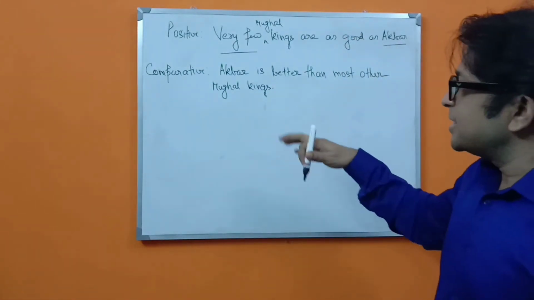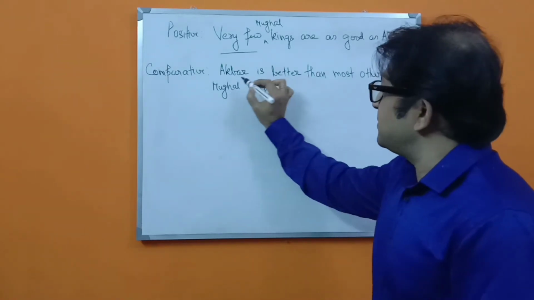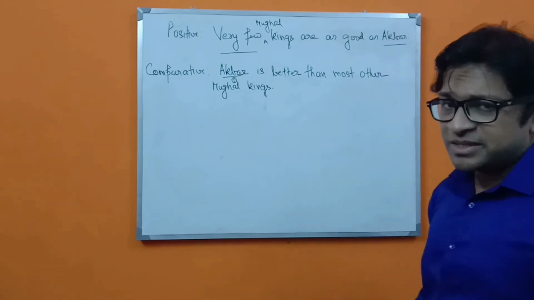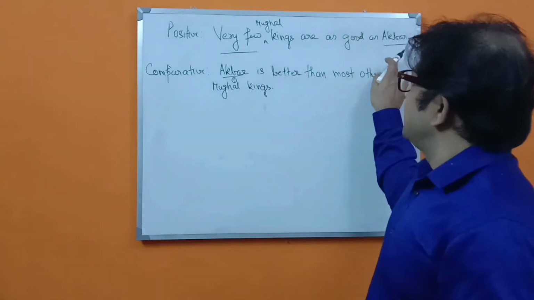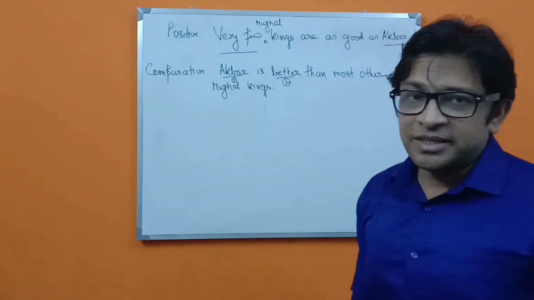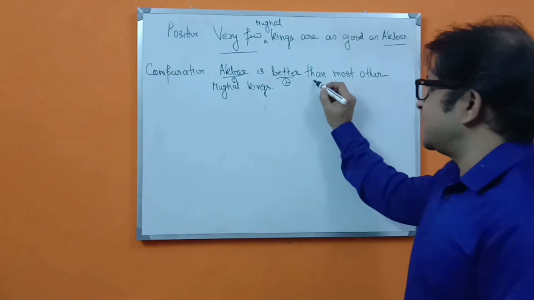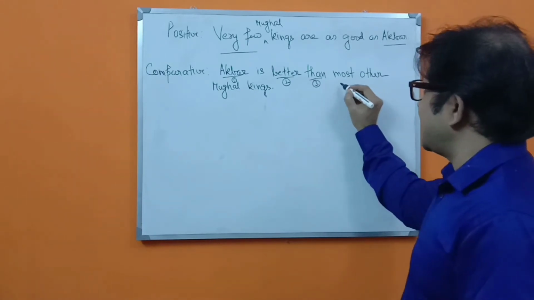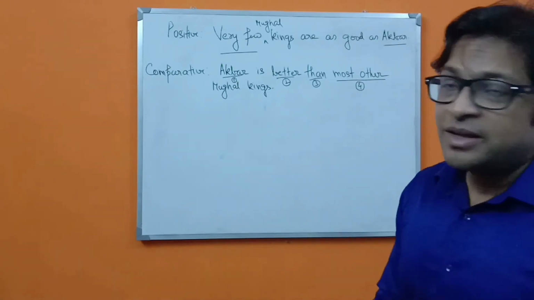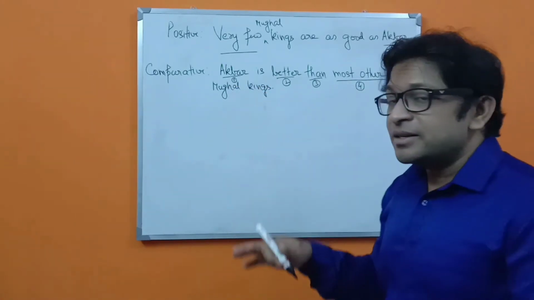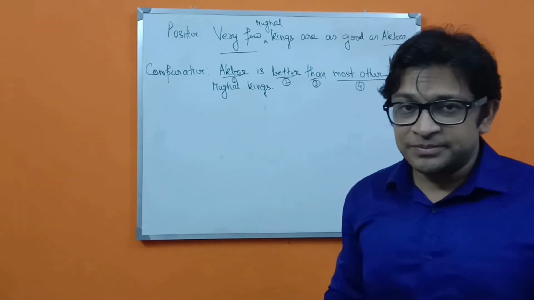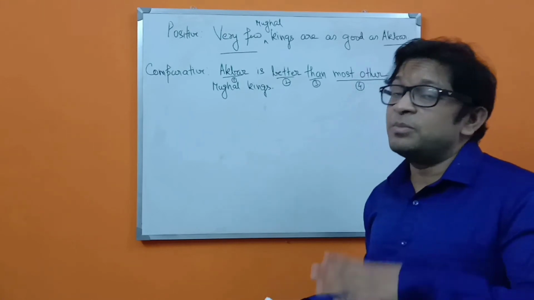What I have written is change number 1, because as you have seen in previous sentences, this is changing its position. After that, the adjective is also changing its position, and then this is the third change. And the very important thing is number 4. That means Akbar is greater than most of the Mughal kings, but not above all.